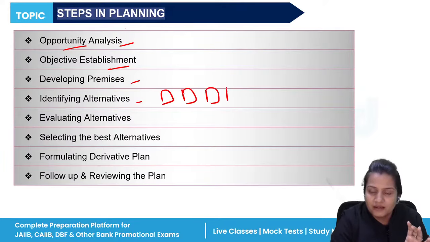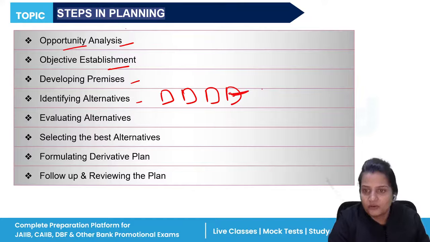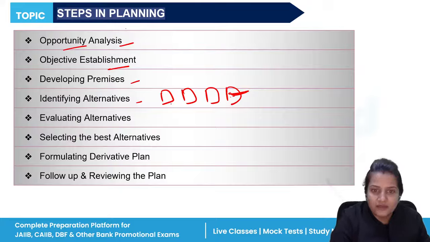After planning, different things are sorted in front of you. Now you have to decide which one is best, which you will carry best for your organization, which will help in developing your goals, developing your organization. So identifying alternatives which are best suited for that planning purpose. After identifying, you are going to evaluate them. You will select which is good for the organization.